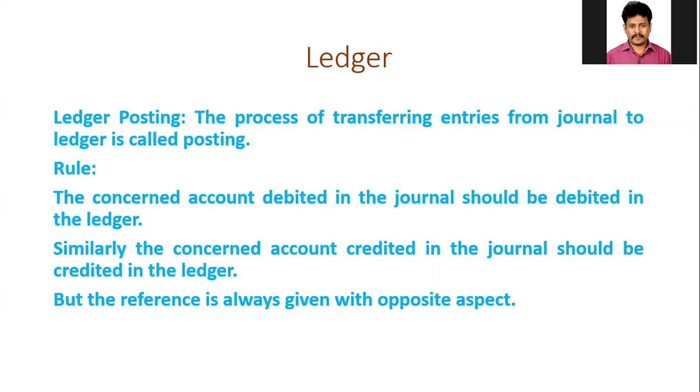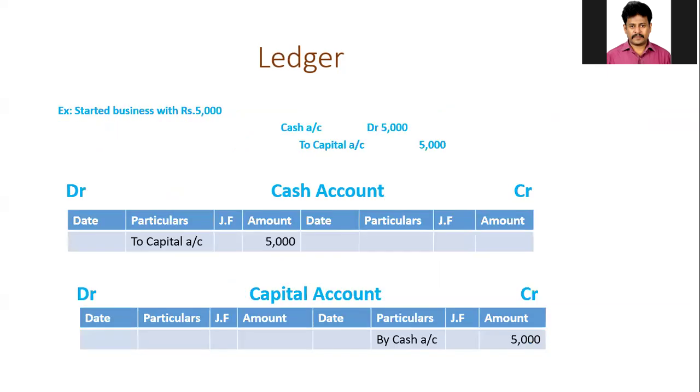Similarly, the concerned account credited in the journal should be credited in the ledger, which means if a particular account is credited in the entry, in the ledger also it is to be credited. The amount should be taken on the credit side in that particular account. But remember that the reference is always given with the opposite aspect. See the example.